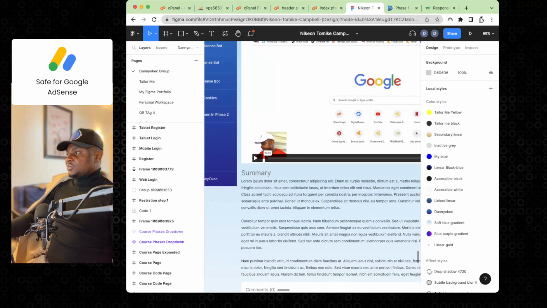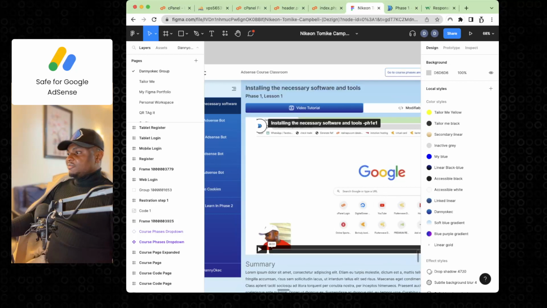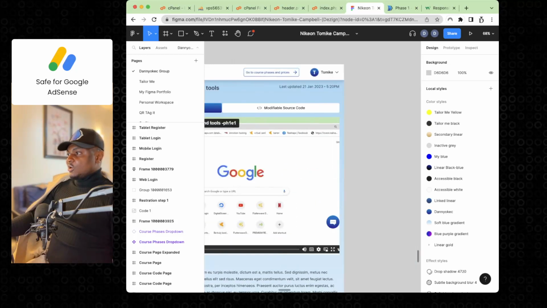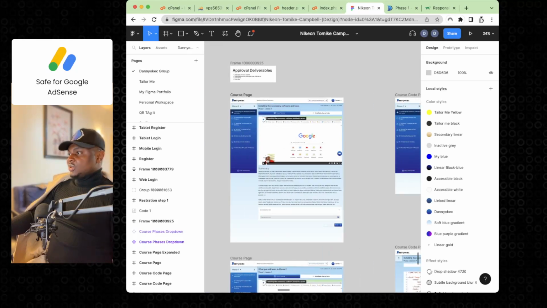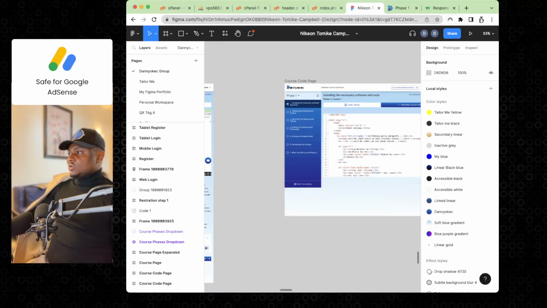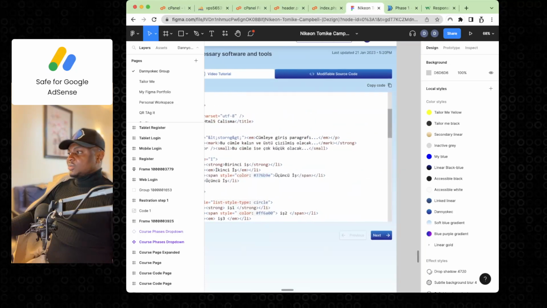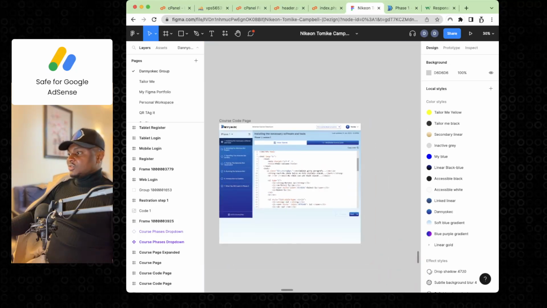Now it's virtually almost the same thing, but now you have the possibility of getting the source code of each particular episode. So just like you're watching, you can now go back and access the code of each phase. Now this is like a dummy structure. But what you're going to be seeing here would be the Node.js code or the Python code, depending on which version of the course you're watching.